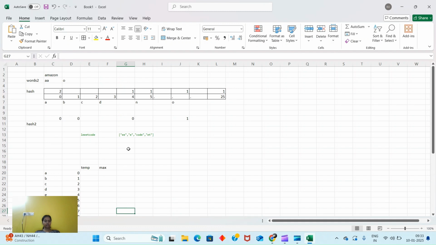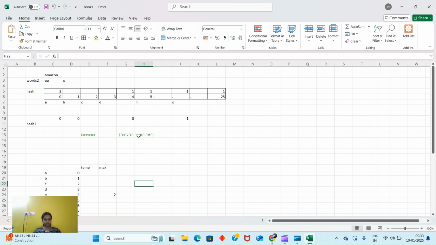What will be our count initially? Initially all are 0. Let's say E is there 2. 0 and 2, which is maximum 2, of course. At E we will add 2. Now again 1 E came, so it will be 1. 1 and 2, which is maximum 2, so it will not change.